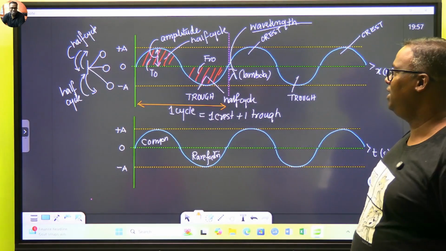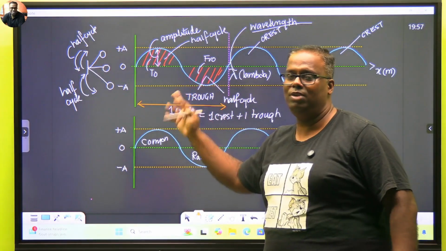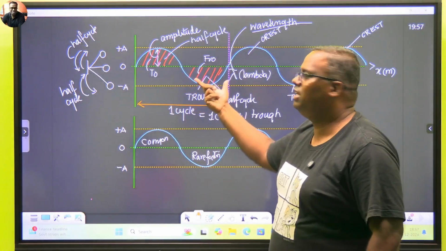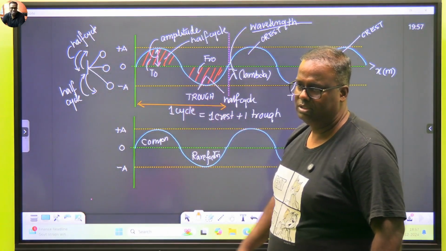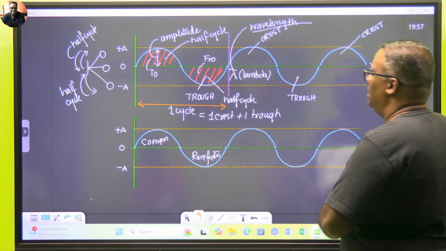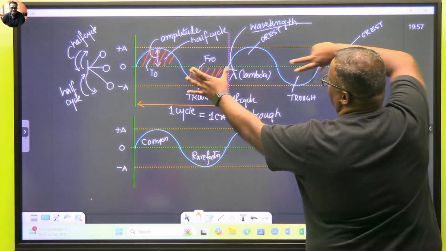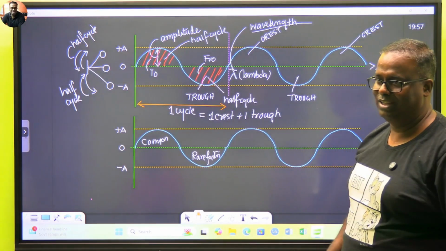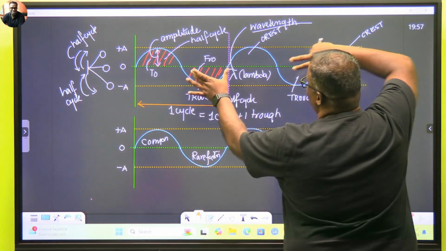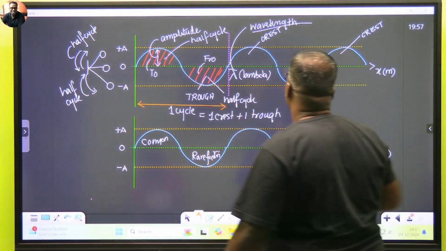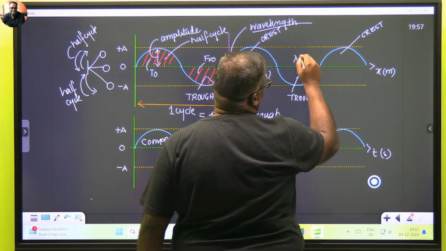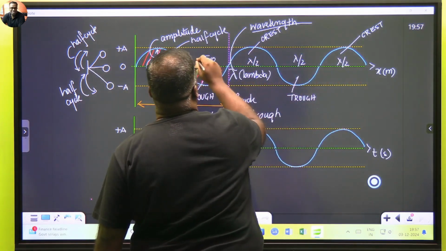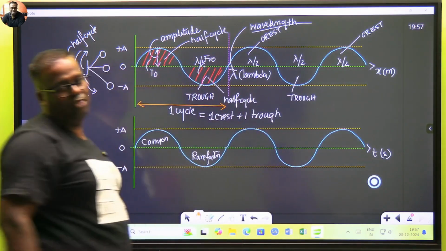What is half wavelength? The distance moved by the wave in half a cycle. Tell me, what will half wavelength be? Half wavelength can be any crest or any trough. Do you understand? Okay, one more thing. If I add up this trough and this trough, this also will be one wavelength. Even if they are not adjacent, that is a different matter. This is also one wavelength, only this much and this much. So in other ways we can say these are all lambda by 2, lambda by 2, lambda by 2, lambda by 2. Do you understand? Half wavelengths.